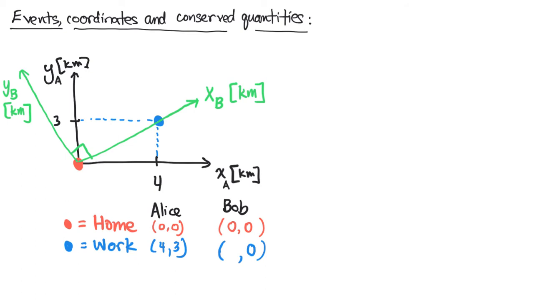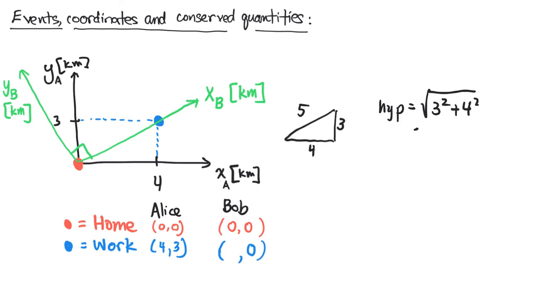Well, what is then the x-coordinate? Well, we have to do a little math to figure that out. But recall from geometry and the Pythagorean theorem that you can have a triangle, and if the lengths of the 2 sides of that triangle are 3 and 4, then the hypotenuse will have a length of 5, a 3, 4, 5 triangle. And if you like, you can remember that the hypotenuse length is equal to the square root of the sum of the squares of the other 2 sides, in this case 3 and 4. So we'll have a square root of 9 plus 16, or the square root of 25, which is 5.